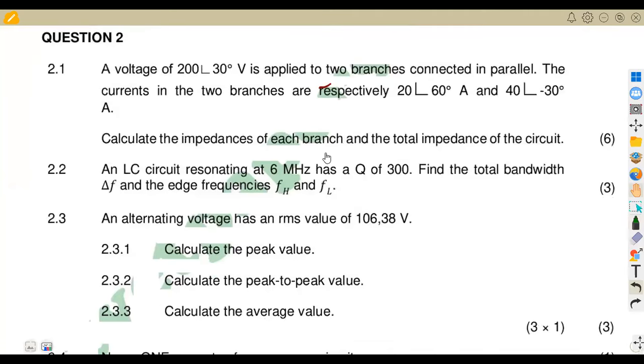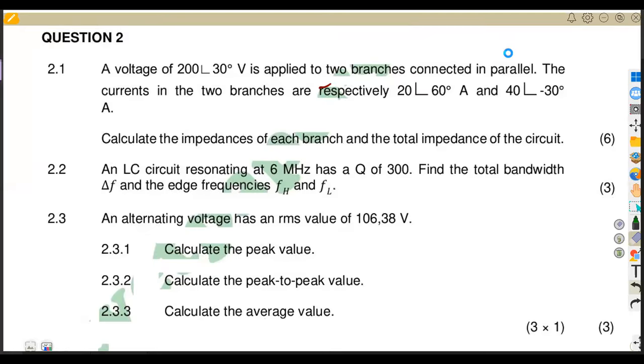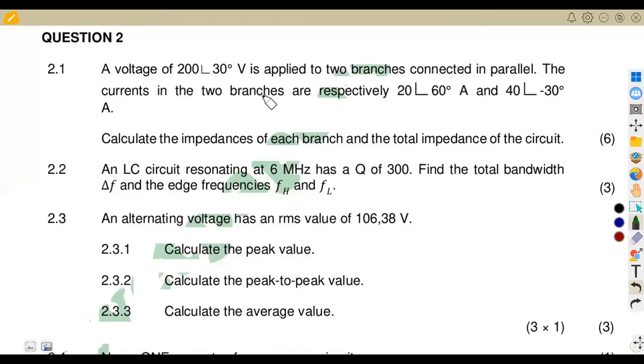Question number 2 that we are given in this case. Let us check a voltage of 200 and, okay, we are given the angle there of 30 degrees. That is what we have in this case. Let us see how we are supposed to attempt this one. Sorry for that.